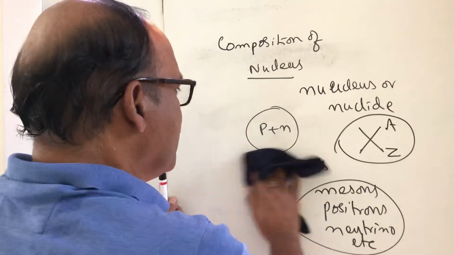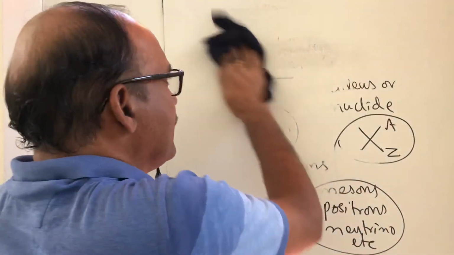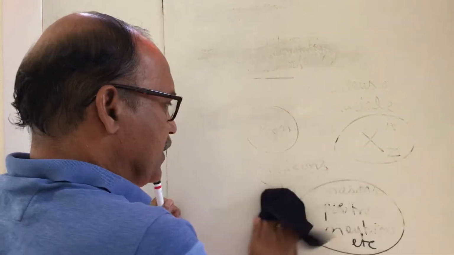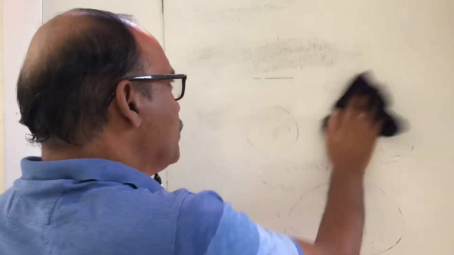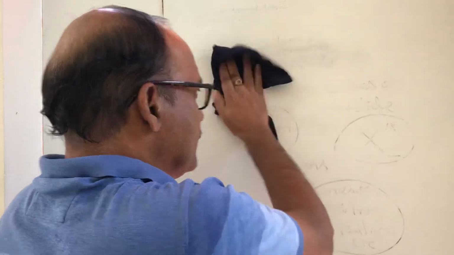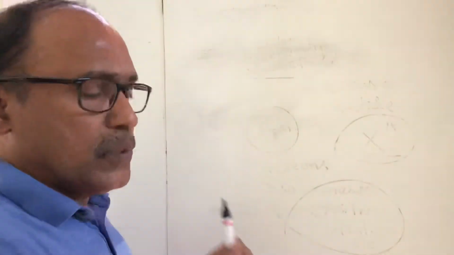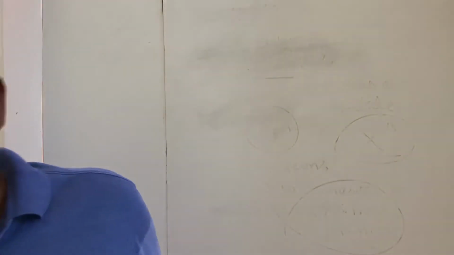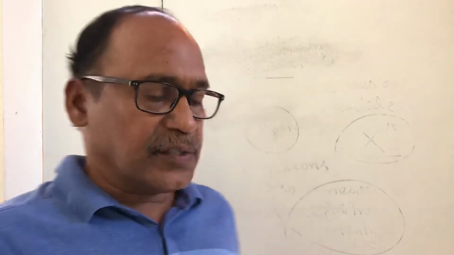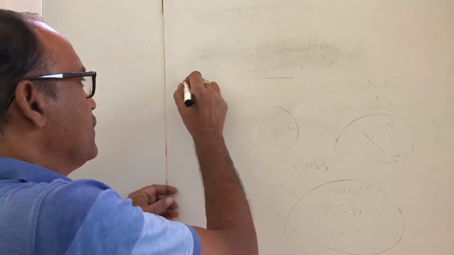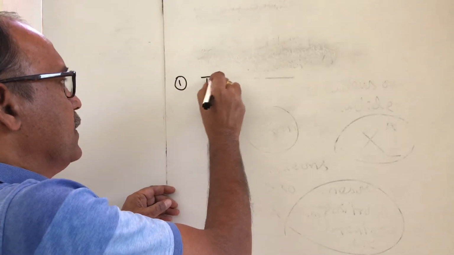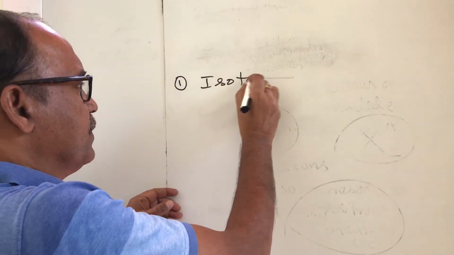Certain terminology we come across: isotopes, isobars, isotones, isodiaphers, and nuclear isomers. First we'll discuss isotopes.